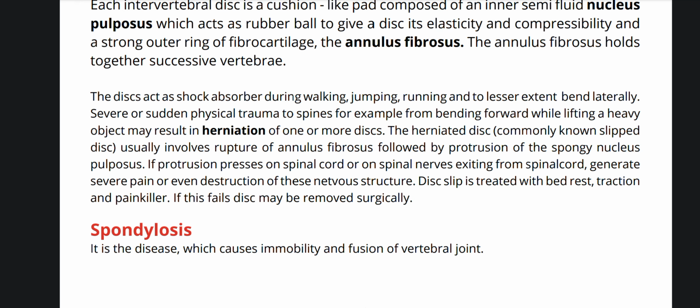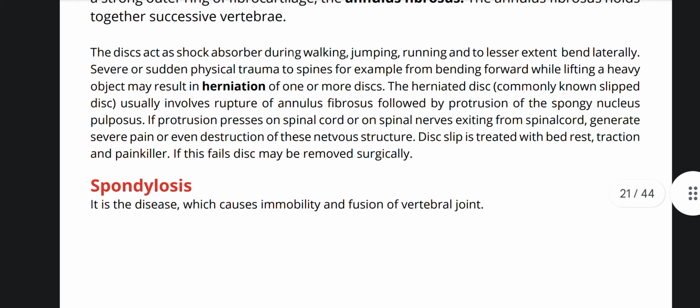If protrusion presses on spinal cord or on spinal nerves exiting from spinal cord, it generates severe pain or even destruction of these nervous structures. Disc slip is treated with bed rest, traction, and painkiller. If this fails, disc may be removed surgically. Spondylitis, it is a disease which causes immobility and fusion of vertebral joint.